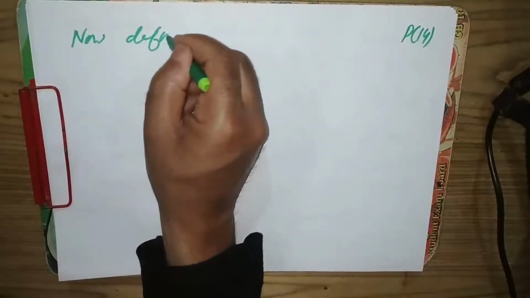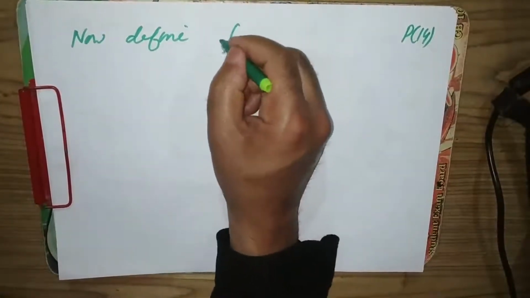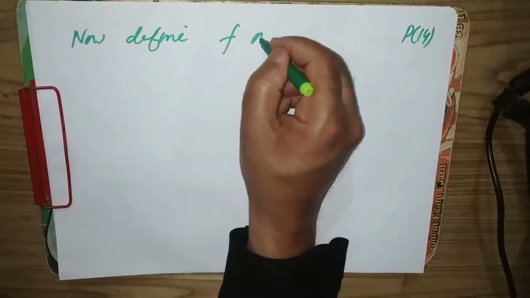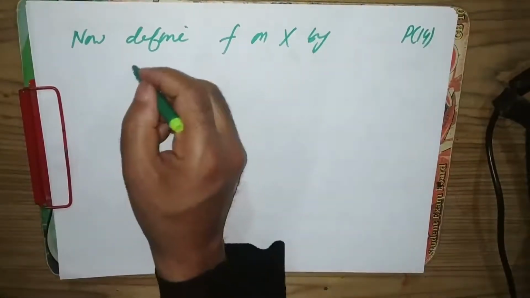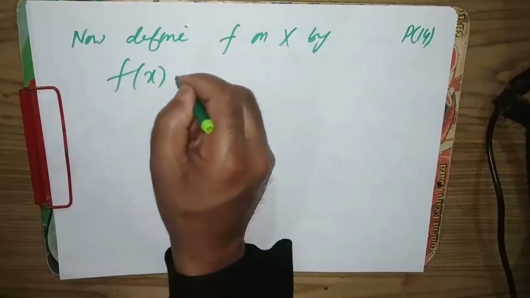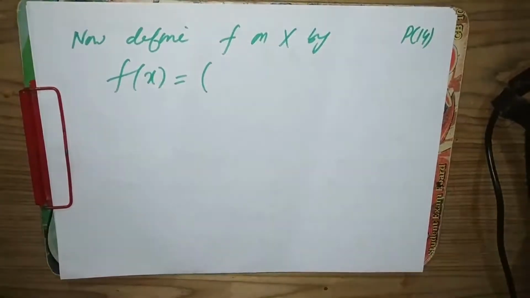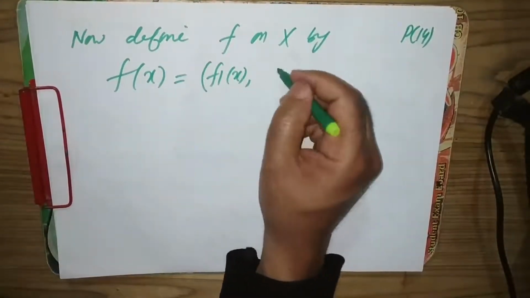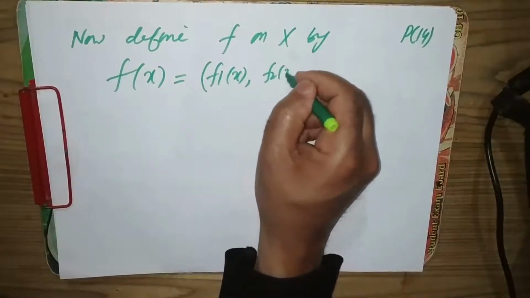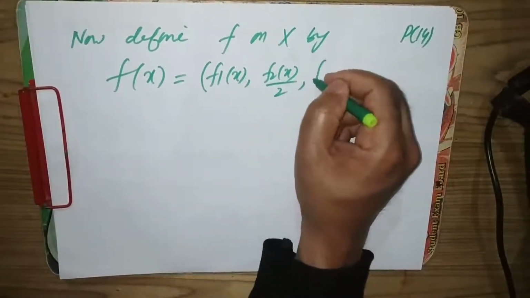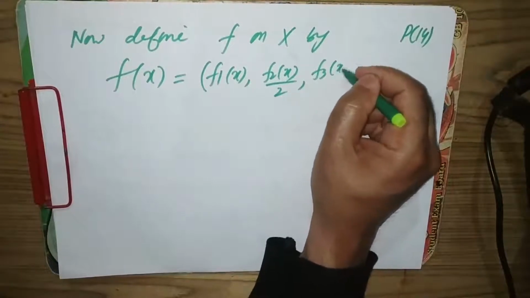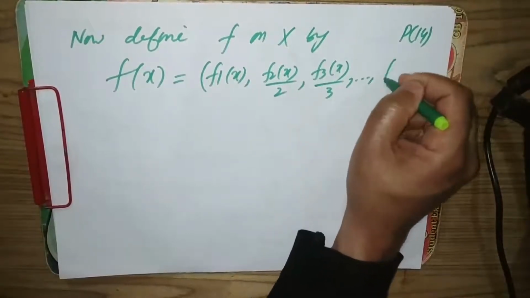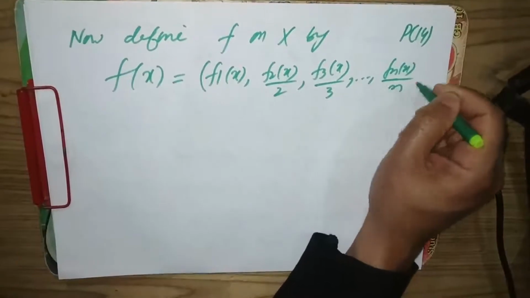Define F on X by F of x equal to F1x, which is a real number lying between 0 and 1, then F2x divided by 2, F3x divided by 3, Fnx divided by n, and so on.